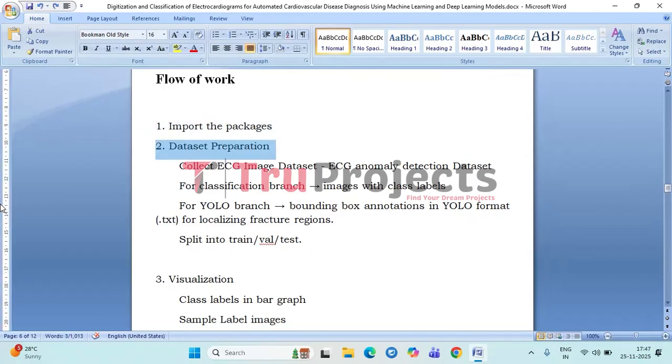Next, dataset preparation. In the dataset preparation module, the ECG anomaly detection dataset is collected and organized for model development. For the classification branch, the dataset consists of ECG images labeled according to their classes, enabling the training of ML and DL classifiers. For the YOLO detection branch, bounding box annotations are provided in the YOLO .txt format, marking the specific regions containing abnormalities. The dataset is then systematically divided into training, validation, and testing sets to ensure effective learning, fine-tuning, and unbiased evaluation of the models.